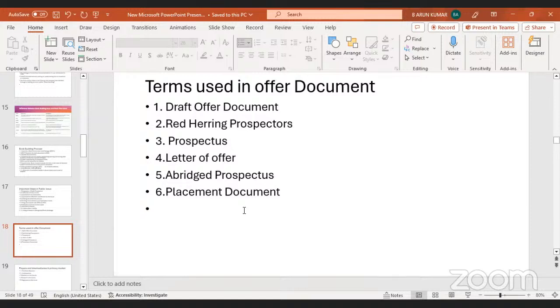Abridged prospectus. An abridged prospectus is an abridged version of the offer document in a public issue, and is issued along with the share application forms in the public issue. It contains all salient features of the prospectus. The sixth one is the placement document. A placement document is an offer document prepared for the purpose of qualified institutional placements, and it contains the relevant material disclosures.